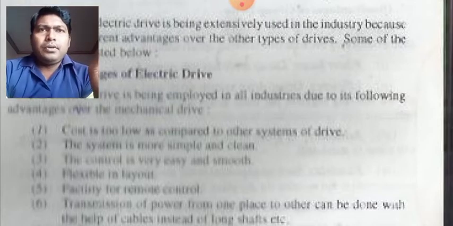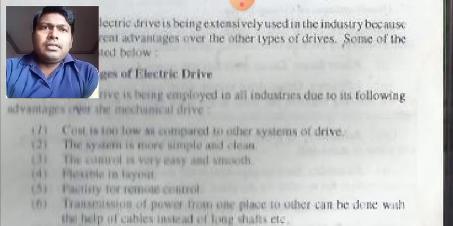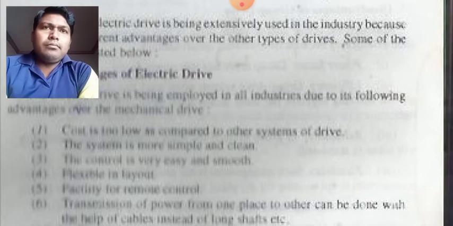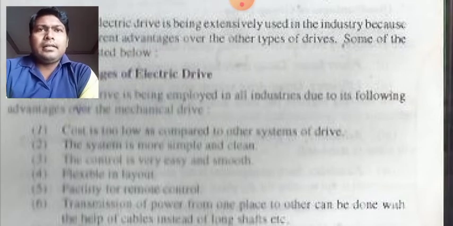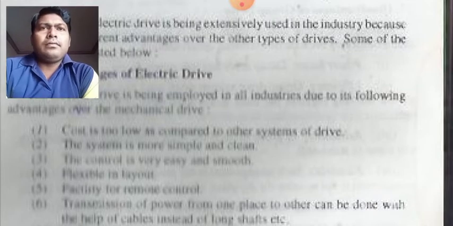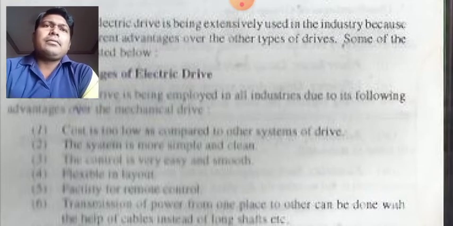See students, this point is very important, because if the system is simple and clean, we can easily increase its lifespan. If the system is complicated and very untidy, then what will happen? Its lifespan will be shorter and it cannot be operated by any man.